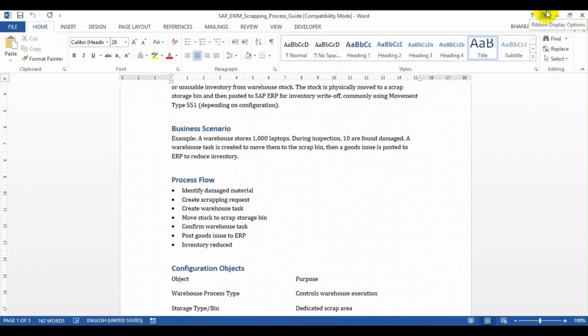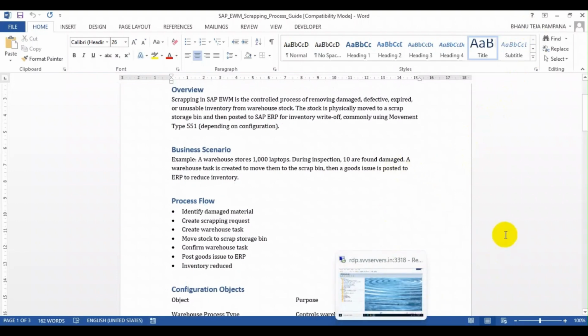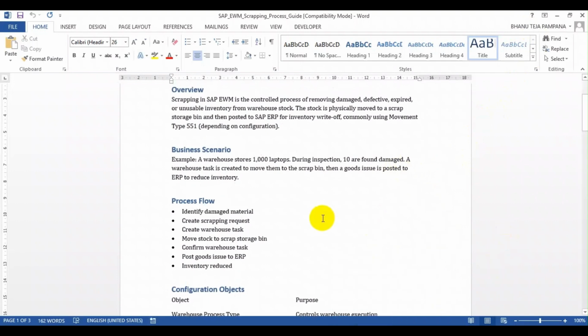Okay, 2000 or 1000 laptops for use, and during the inspection we found some laptops have been damaged or are of poor quality. In these cases we can't use them, so we have to proceed to the scrapping process. So how will that be done? I will show you the process here.